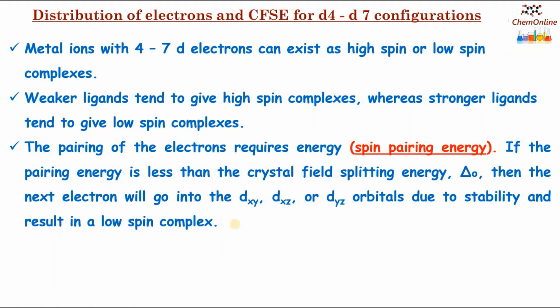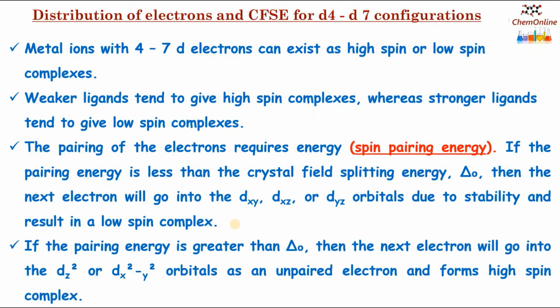But if the pairing energy is greater than delta O, that is the crystal field splitting energy, then the next electron will go into the upper energy Eg orbitals, that is the dz square or dx square minus y square orbitals as an unpaired electron, and that will result in a high spin complex.